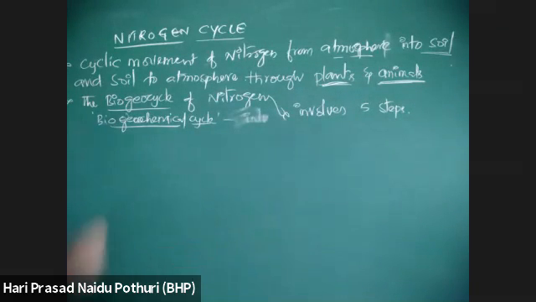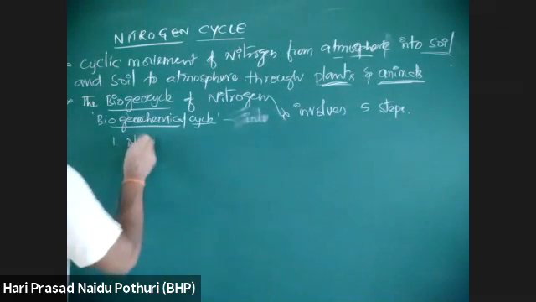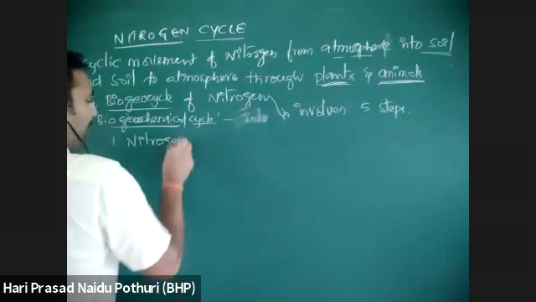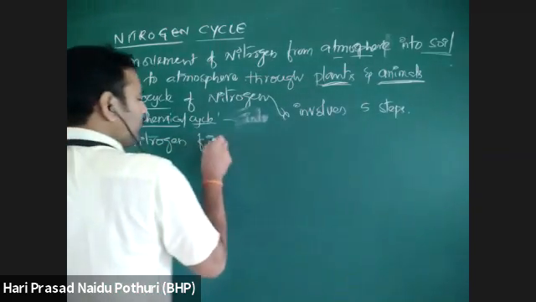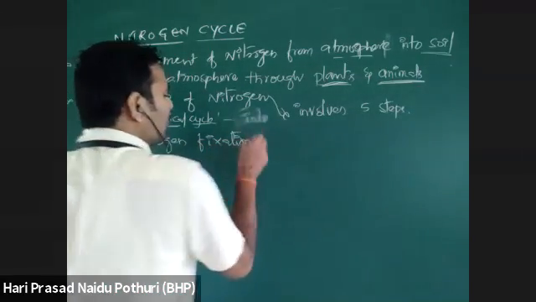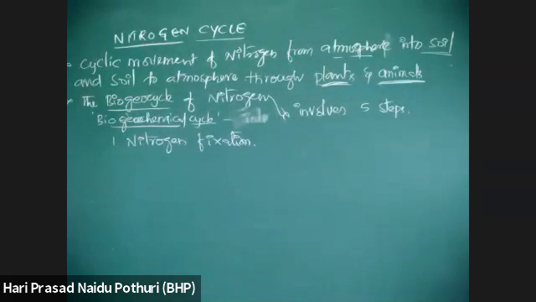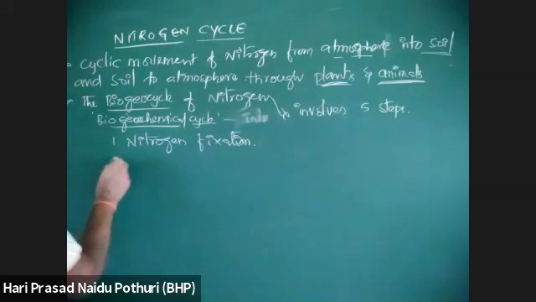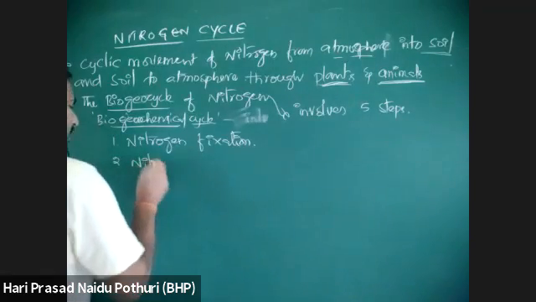One is nitrogen fixation. Nitrogen fixation is a process where atmospheric nitrogen is fixed into nitrate or nitrite or useful forms with the help of nitrogen fixing bacteria. Then nitrogen assimilation.